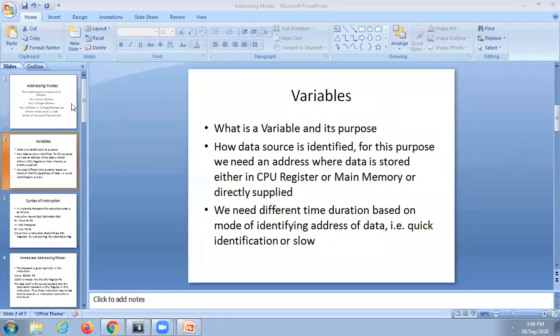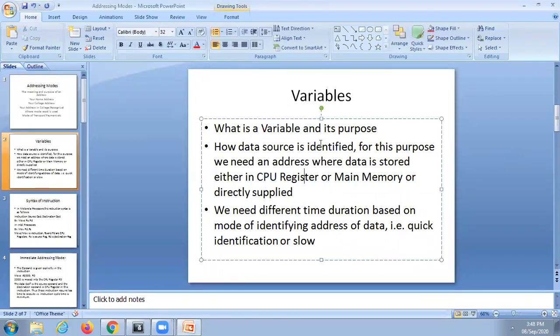Okay. Then the second one is variables. What is a variable and what is the purpose of it? Generally, variables, I think all of you know about them. Here I am trying to deviate a little bit.